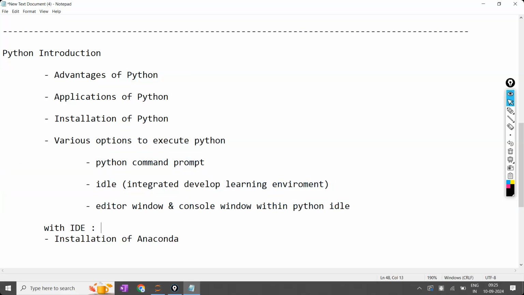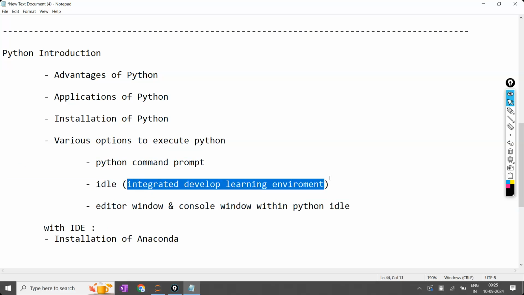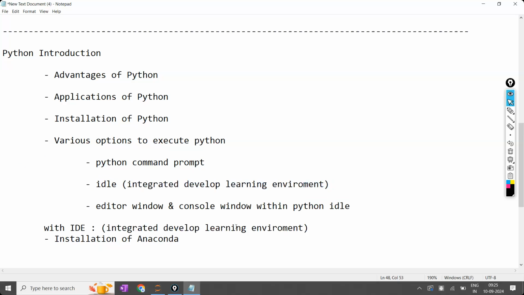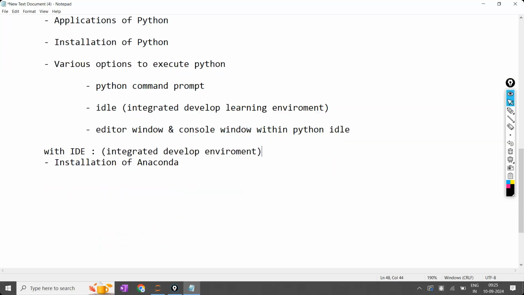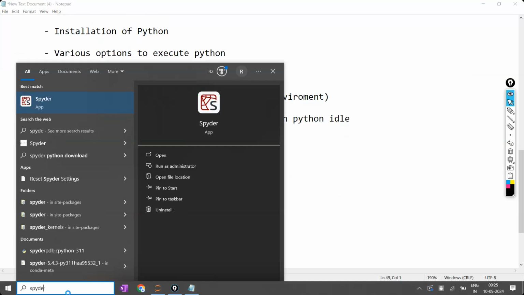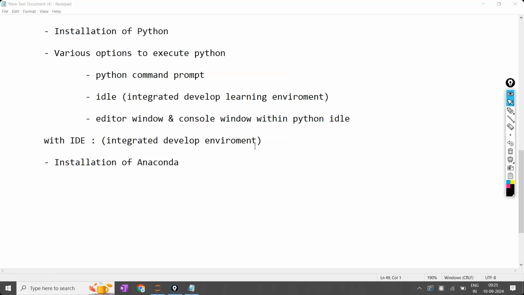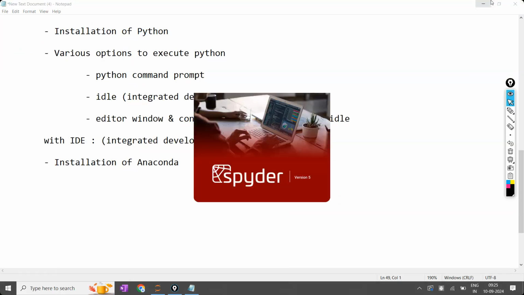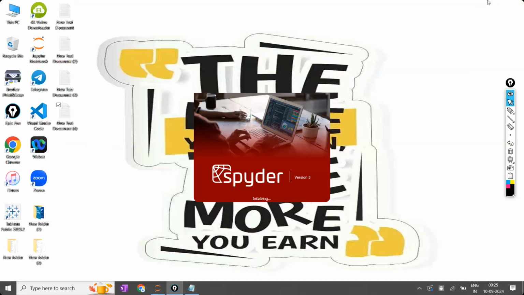What is meant by IDE? IDE means integrated development environment. There will be some environment, and I'll show you an example. Just give me one minute. One example is Spyder. Once you click on Spyder, I'm opening Spyder.